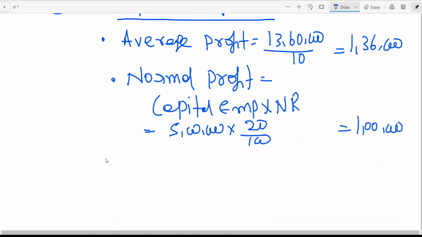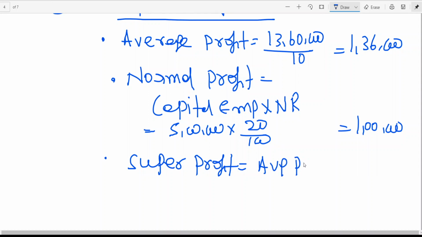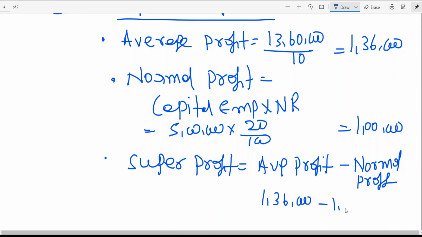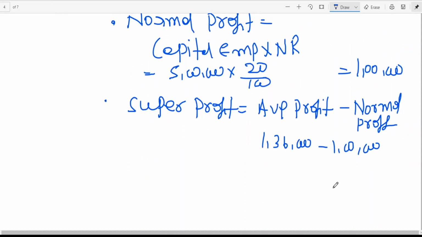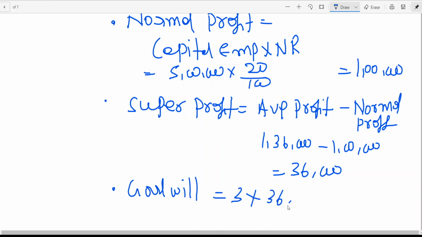Now third point, super profit is equal to average profit minus normal profit. See, my average is 1,36,000. I am expecting a normal profit of 1 lakh. Is it not super? This is super performance, extraordinary performance. So this is 36,000. Now goodwill is the fourth point. How many years? 3 years. 3 into 36,000 is coming to 1,08,000.